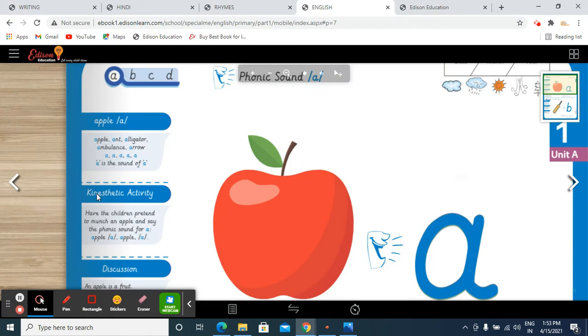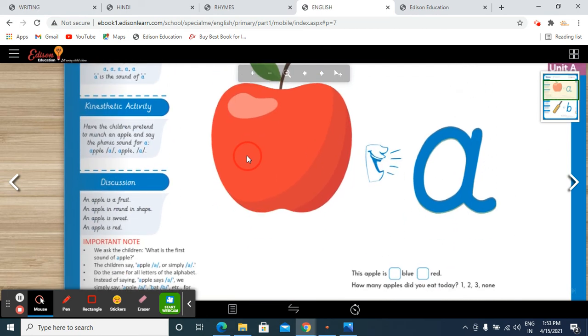Then there was a kinesthetic activity related to letter A. What was the activity? You parents have to give an apple to their children, and the child will munch the apple and will say apple, apple. Okay.